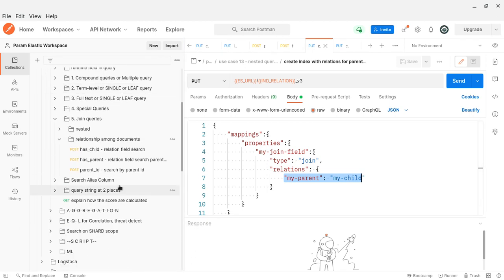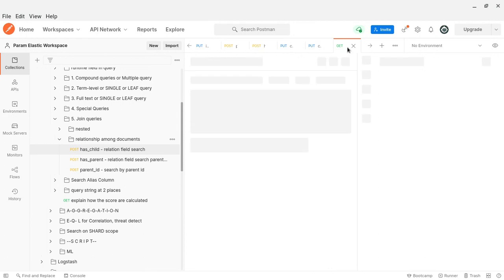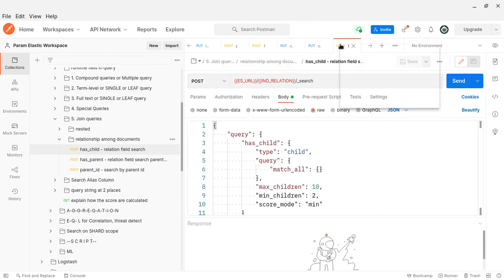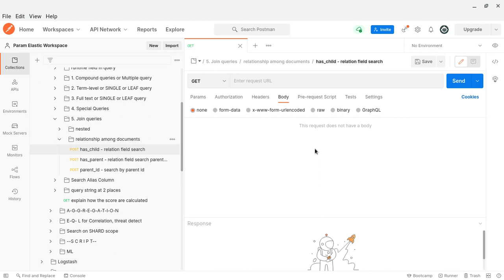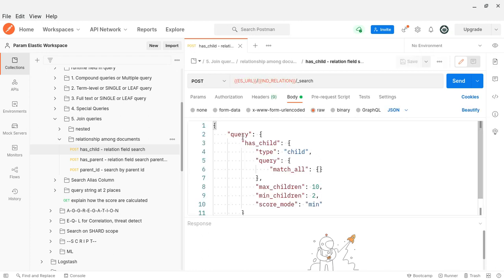Now I'll go to the query has child. Let me close other stuff. Close all tabs. Okay, super. Has child. Here this is a query, so I'm just searching now. You can see I'm not indexing, so I'm just putting a has child. The type should be child.